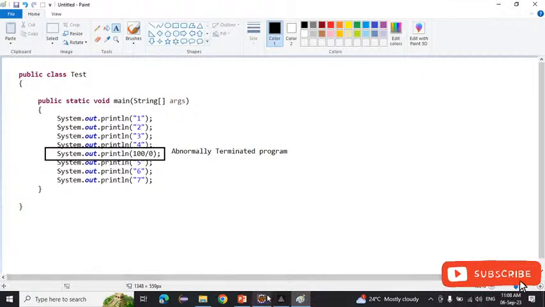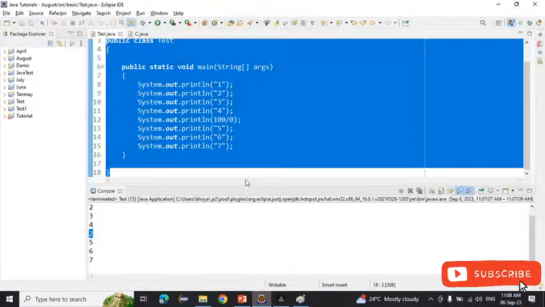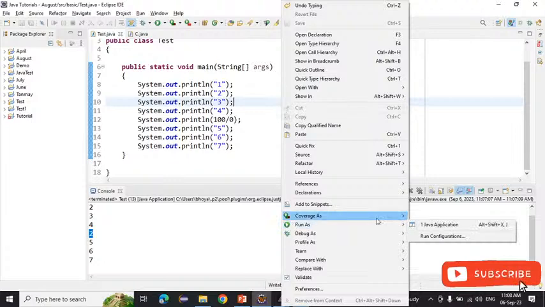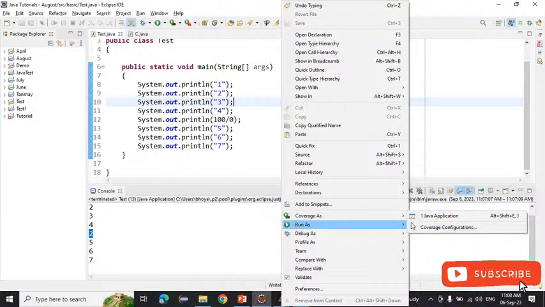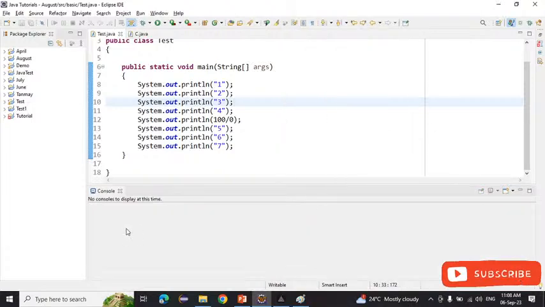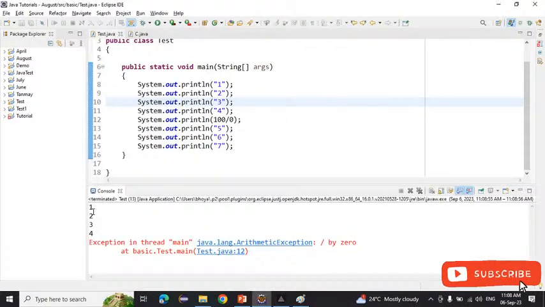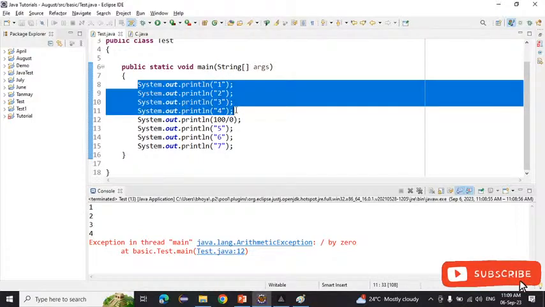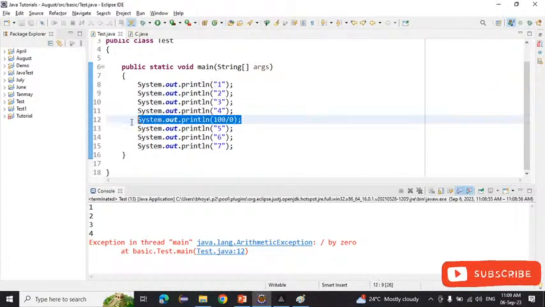If you see the output also, if I run this one again, run as Java application, it executes 1 2 3 4, all the things. After that it is not executing anything, it is throwing the exception. So it will print all the things before that, but if it sees the exception, it will abnormally terminate the program.